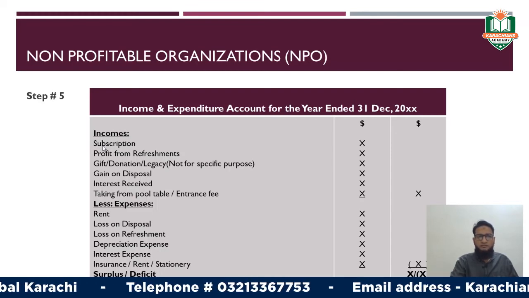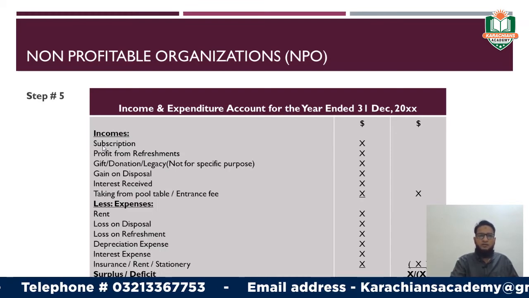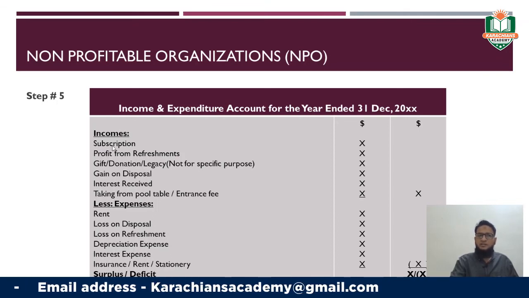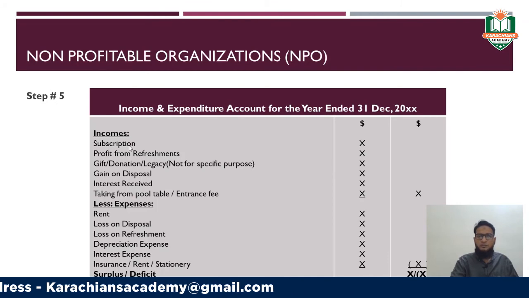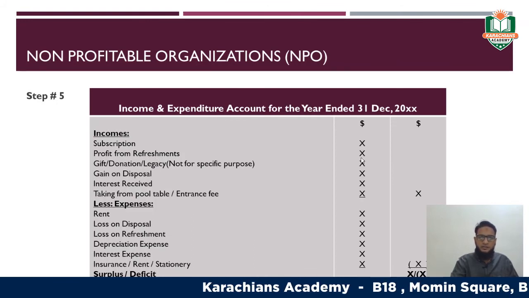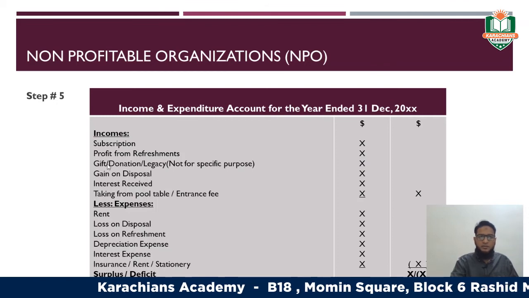The main source of revenue is the subscription account, right? Right here, the subscription amount from the subscription account that we have just learned, write it in the second column. Then the profit from the refreshment account, right? Again in the second column.